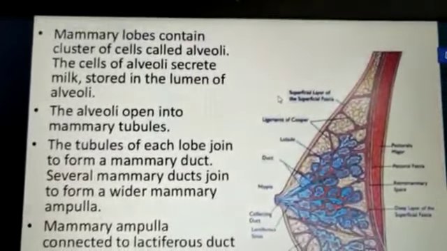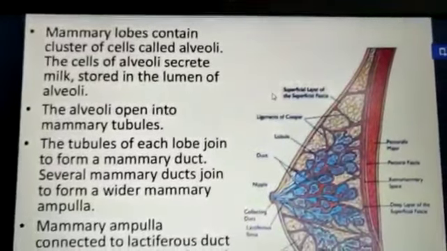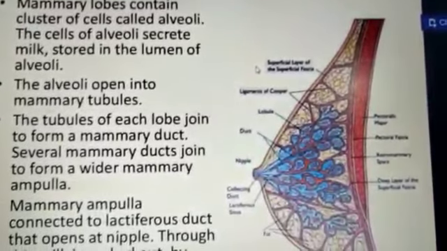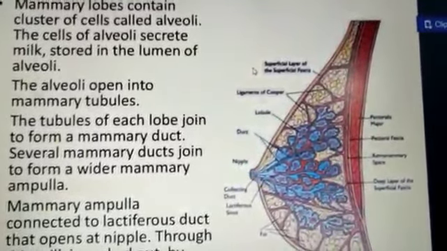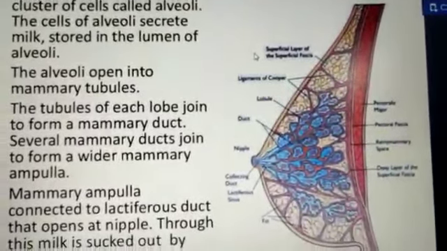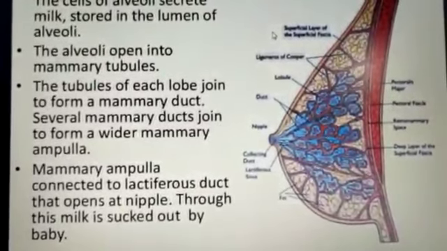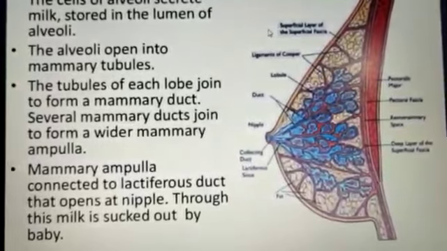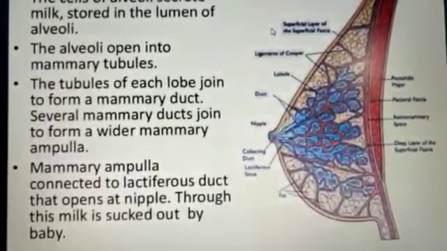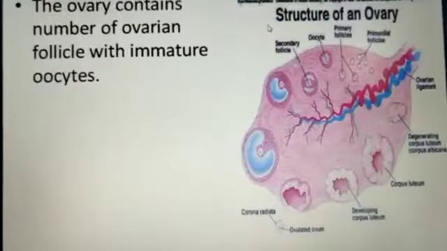Mammary lobes contain clusters of cells called alveoli. The cells of the alveoli secrete the milk, which is stored in the lumen of the alveoli. Alveoli open into the mammary tubules, and the tubules of each lobe join to form a mammary duct. Several mammary ducts join to form a wider mammary ampulla. The mammary ampulla is connected to the lactiferous ducts, the milk duct that opens at the nipple, and through this the milk is sucked out by the baby.